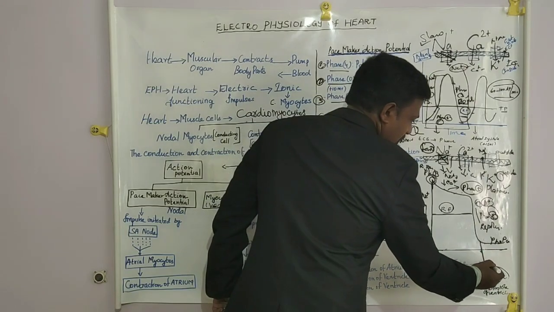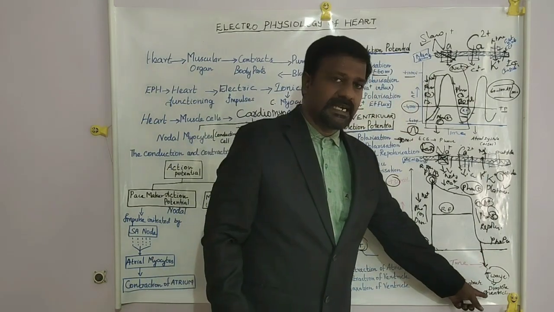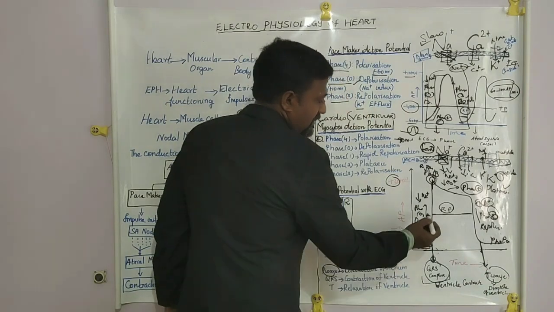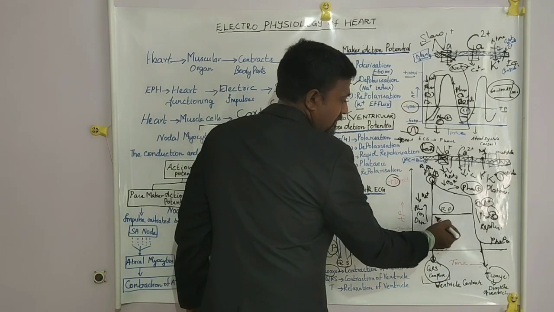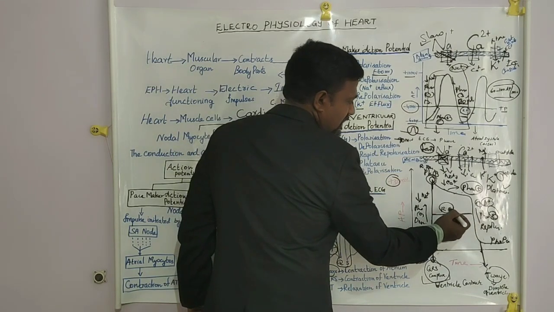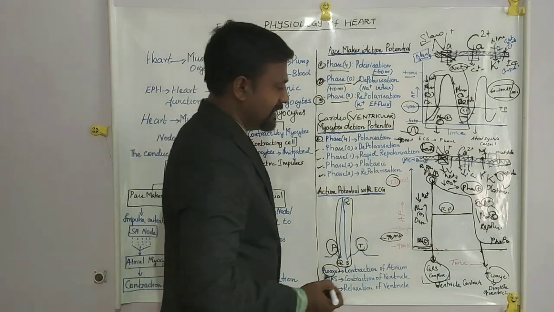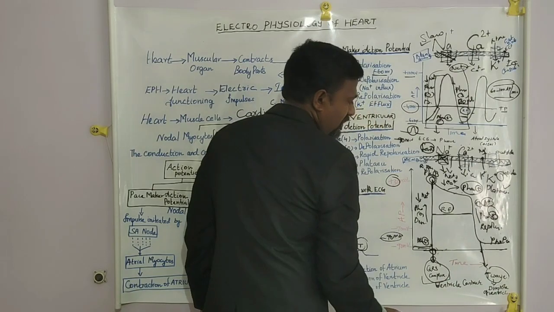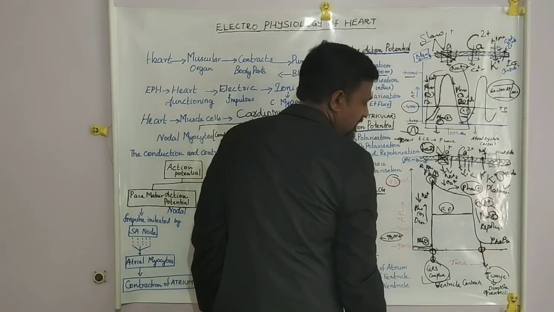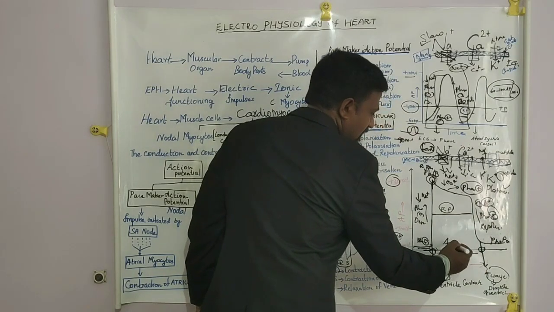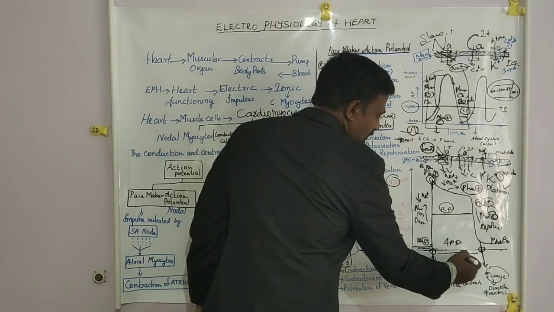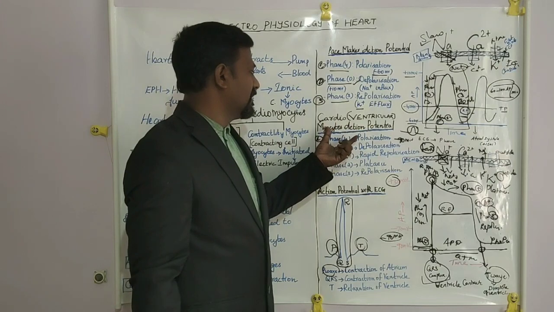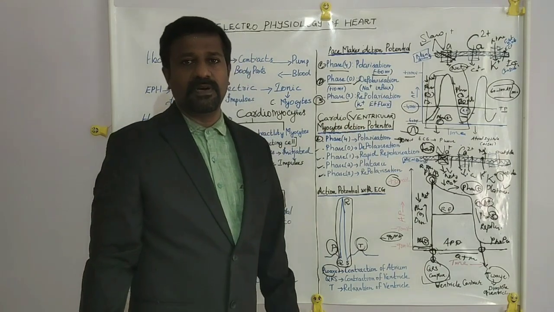Then this repolarization indicates ventricular diastole. In the ECG it shows the T wave. The middle of the interval between phase 0 and phase 3 is called the refractory period. This phase, from the beginning of the depolarization until the end of the repolarization, is called the action potential duration, and it is also called the QT interval. So this is about the ventricular myocytes action potential.